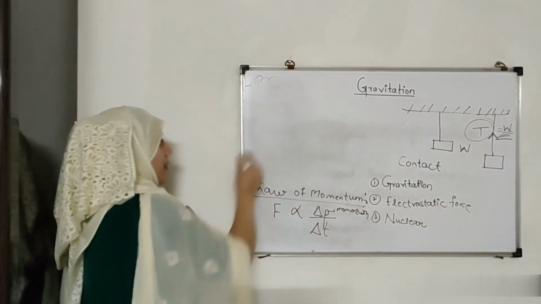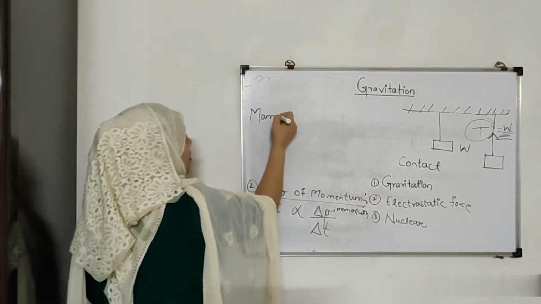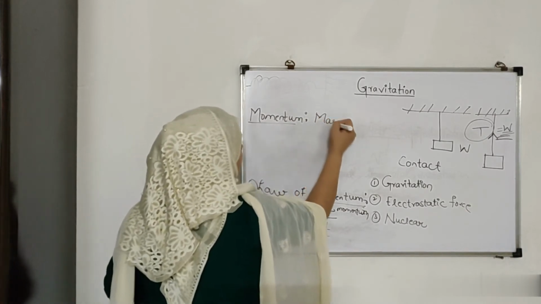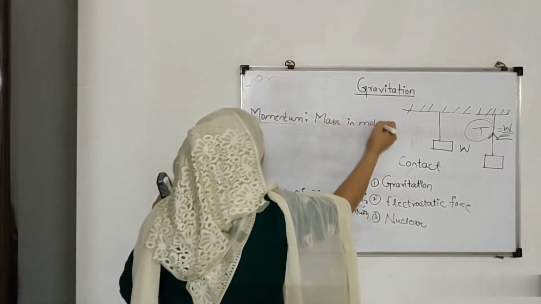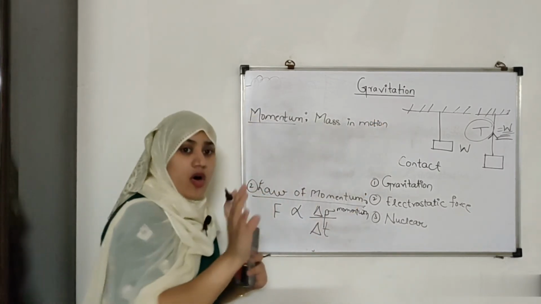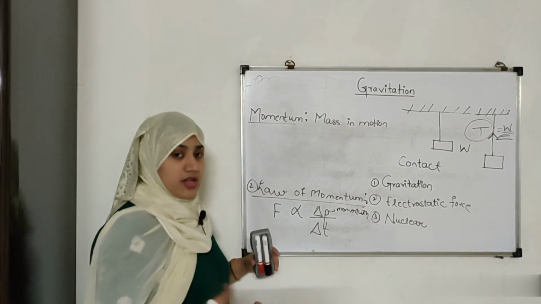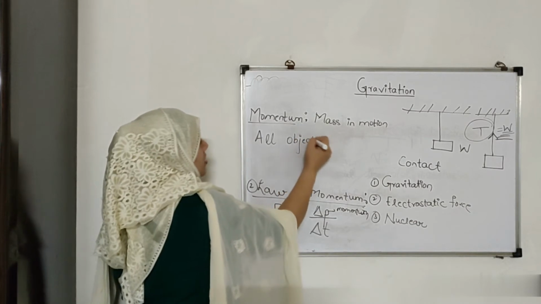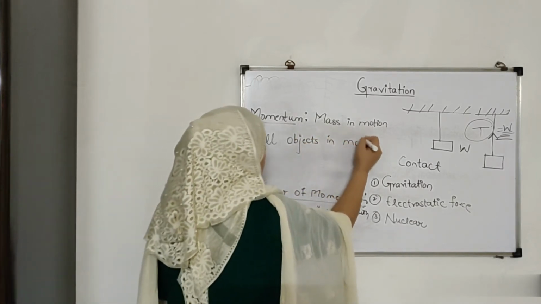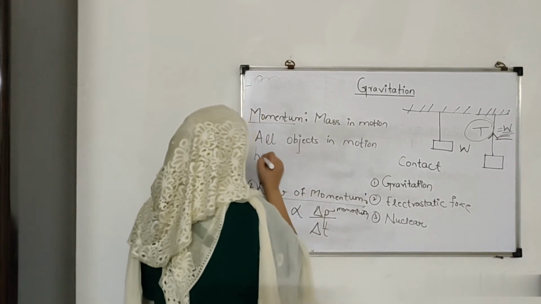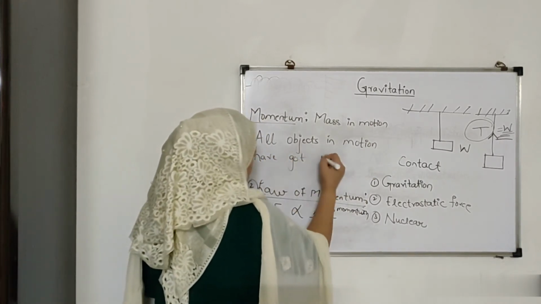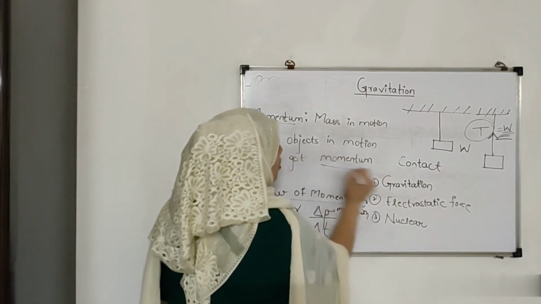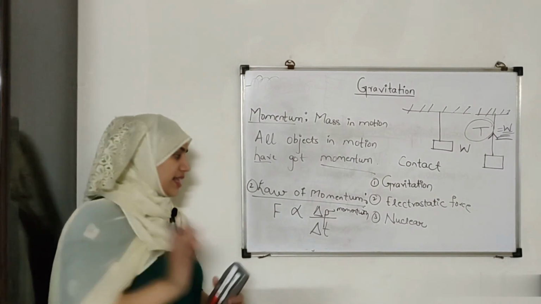Now see, momentum, keep it in your mind in simple words, is mass in motion. Momentum is nothing but mass in motion. All objects have mass, right? So all objects in motion have momentum. If a ball is rolling on the floor, it has momentum. Mass in motion is nothing but momentum.